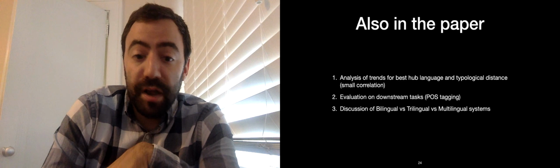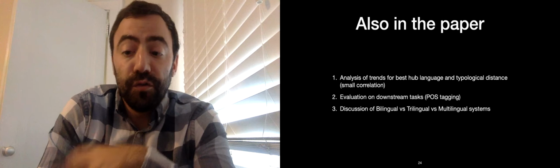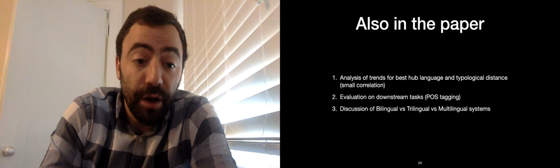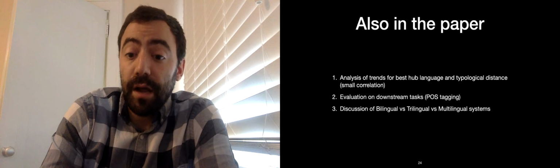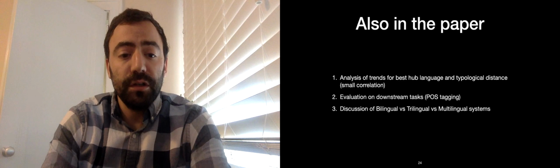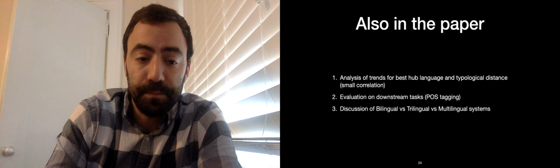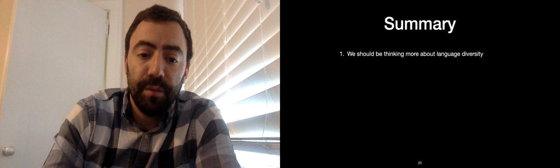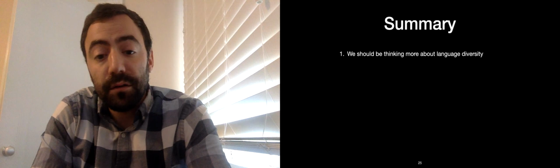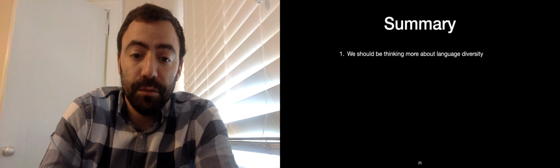I don't have time to cover everything here, but in the paper we also attempted a correlation analysis to try to find the best hub language a priori. We also showed that the hub matters for downstream task performance, and we additionally discussed the differences between bilingual, trilingual, and multilingual settings. The main takeaway is that we should be thinking more about language diversity and the way that we construct our experiments. We should try to evaluate on as many languages as possible and make that set of languages as diverse as possible.